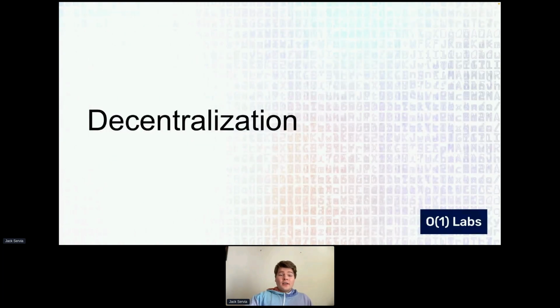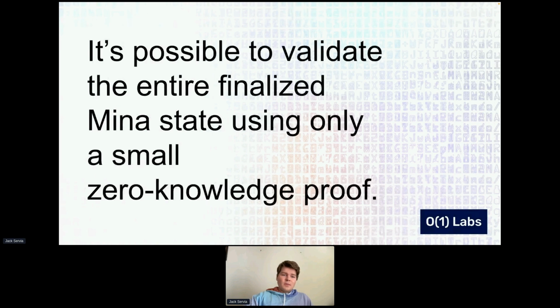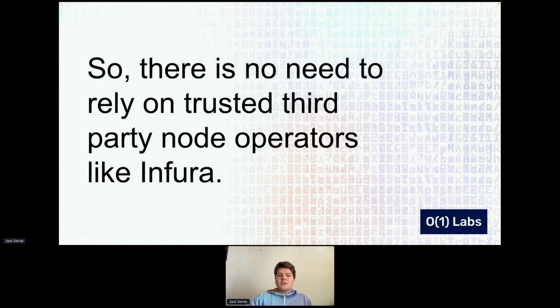So the other thing that's different is decentralization. Because it's possible to validate the entire Mina state using only the small zero knowledge proof, there's no need to rely on trusted third-party node operators like Infura. Now, this isn't exactly practically true today. It's true in theory, but nobody has built a wallet that does this yet.